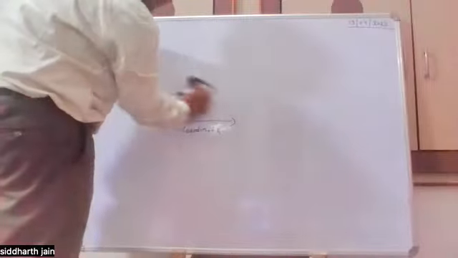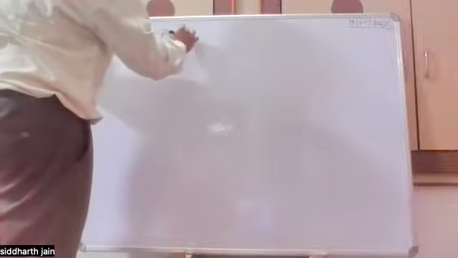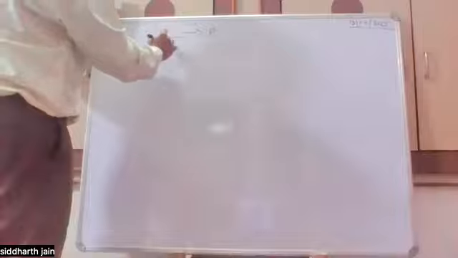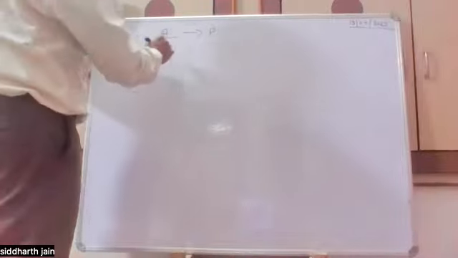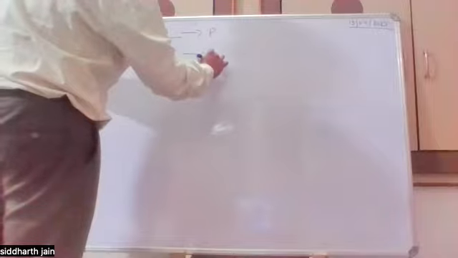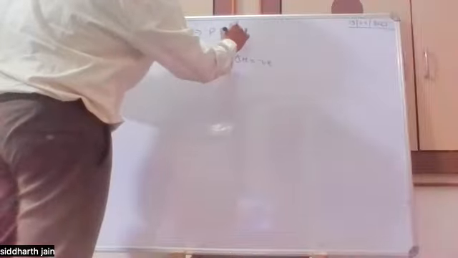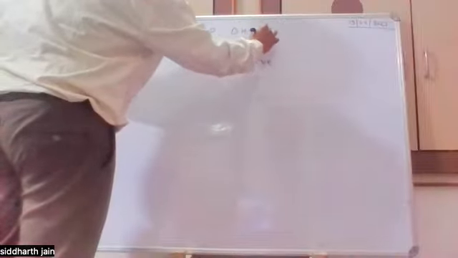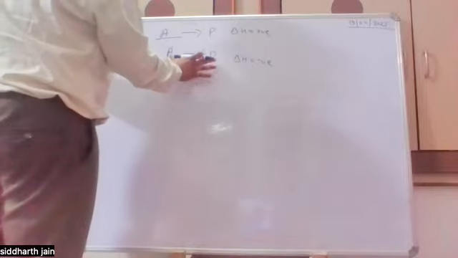What is the difference between exothermic and endothermic reactions? Yes. In case of an endothermic reaction, if a reaction is going from A to the product, then we need to supply heat to the molecules of A for the reaction to progress. But in case of an exothermic reaction, if a reaction goes from A to B, then heat is released. So we get delta H negative for exothermic and delta H positive for endothermic. If heat is supplied, it is endothermic, and if heat is released in a reaction, it is exothermic.